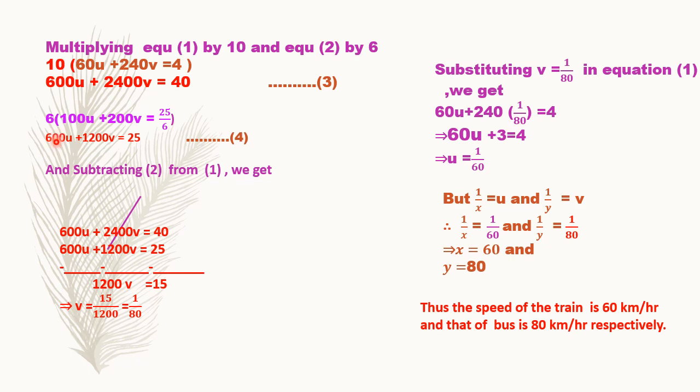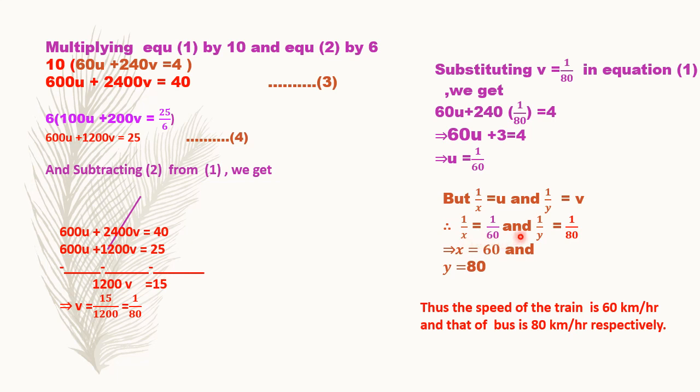Now 600u will get eliminated, as you can see over here, and the u factor will be eliminated. What will you remain with? v will be there. We'll find the value of v, which is 1 upon 80. Now we'll substitute this value of v in equation 1, 60u plus 240v is equal to 4. We will replace v with 1 upon 80, and then we'll get the value of u, which is 1 upon 60. But we know that we have assumed 1 upon x is equal to u. So here 1 upon x is equal to 1 upon 60. Therefore x will be 60.